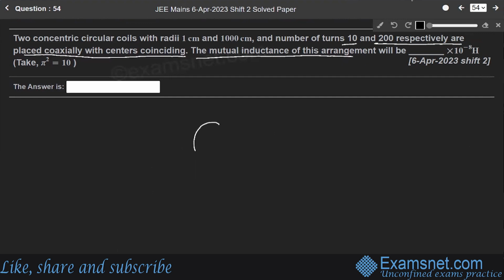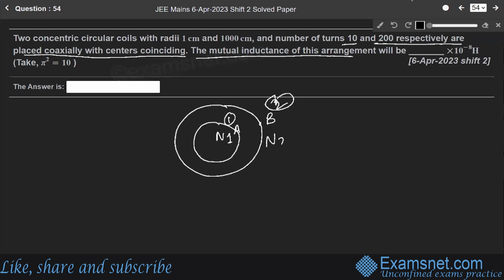let us say we have two circular coils. This is A and this is B. Let us say N1 be the number of turns in coil 1, and N2 be the number of turns in circular coil 2. Let us say current I is flowing in circular coil 2. Now let us say its radius is R1, its radius is R2.